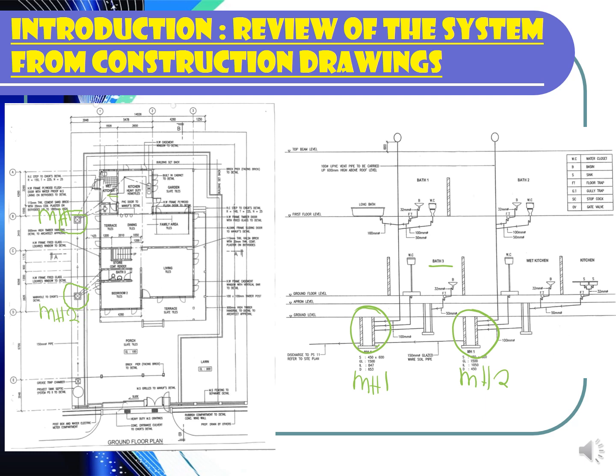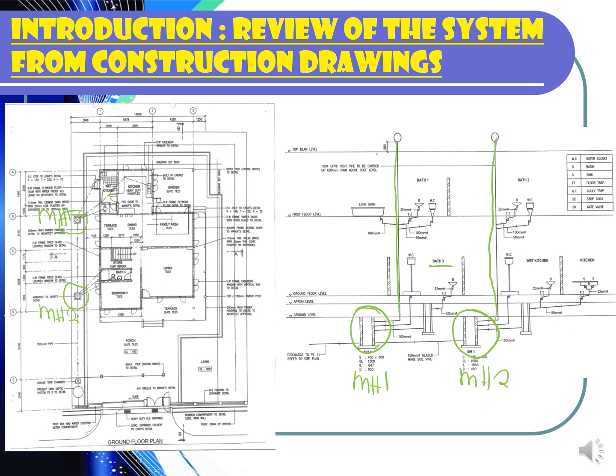Okay, from this layout plan, you can see that the soil pipe and the waste pipe will go to the one main pipe. We have two pipe systems in this particular drawing. How do you know that there are two pipe systems? You can see that there are two stacks. One main stack and another main stack. So there are two pipe systems.